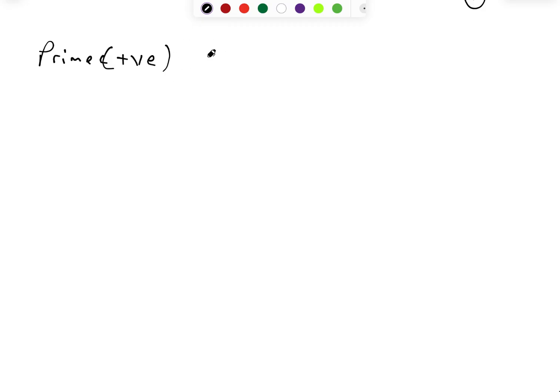Let's start with that. Another thing is that prime numbers, let's call them P, are always greater than 1. And they are also natural numbers.